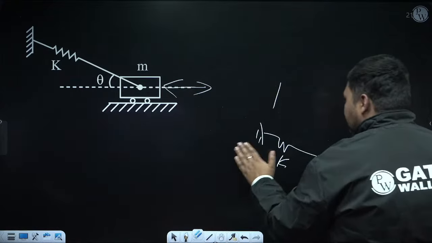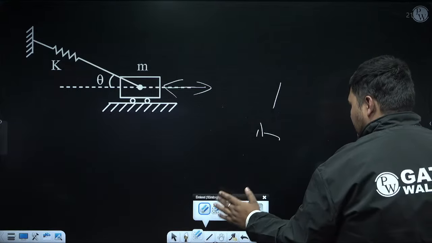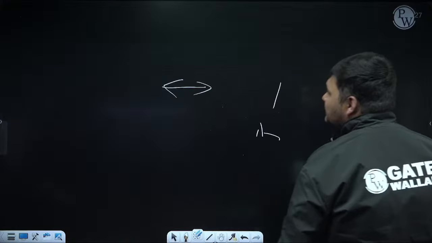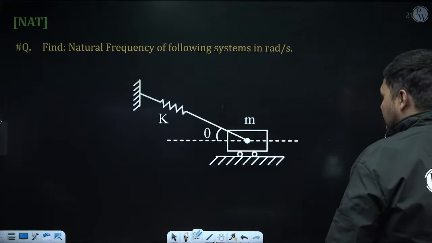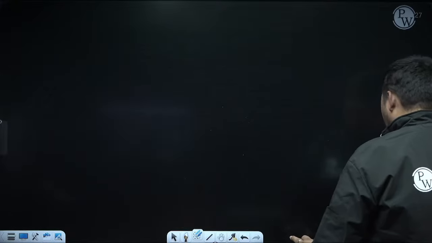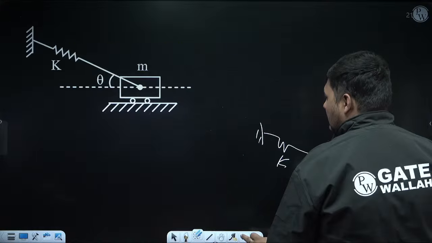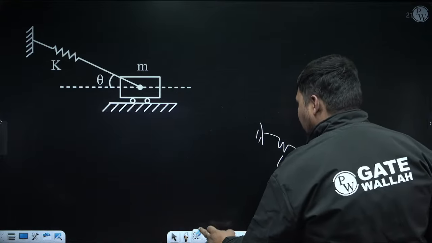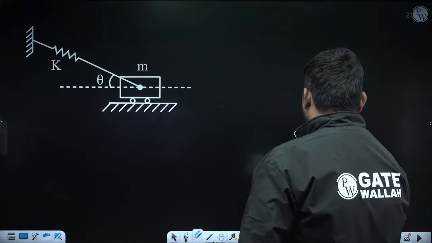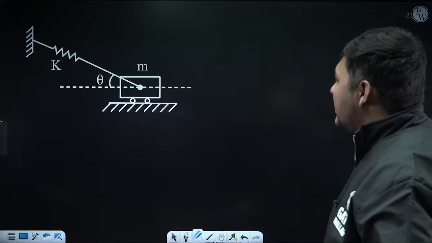The reason: the spring is directly attached to the mass, but the mass is not vibrating in the direction in which the spring is aligned. So what will we do? For this case also we'll draw an equivalent diagram.